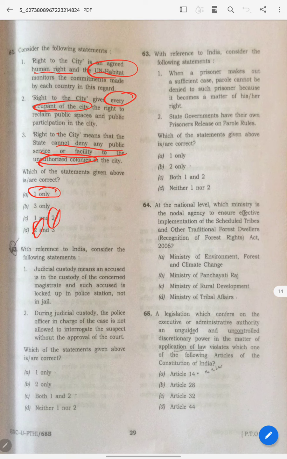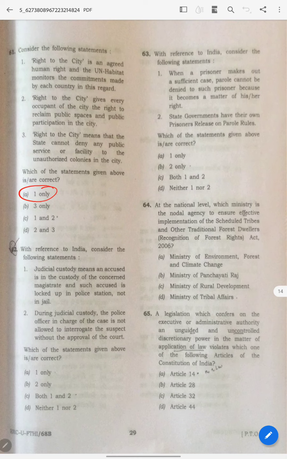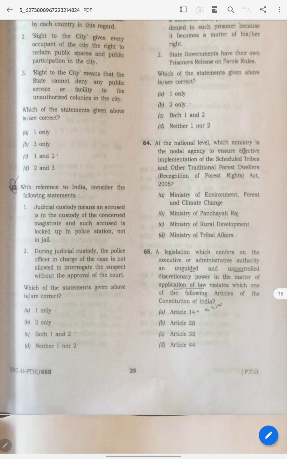You should know what state means. UPSC has asked this this year. Anyway, coming to the answer, this is a very easy question, though it is fact based, because three you can easily eliminate. Every occupant, no man, just close your eyes and think about the population of Delhi or Bangalore, Hyderabad. It's very difficult. Then one answer remains. Whether you know or not, 1 is the answer.